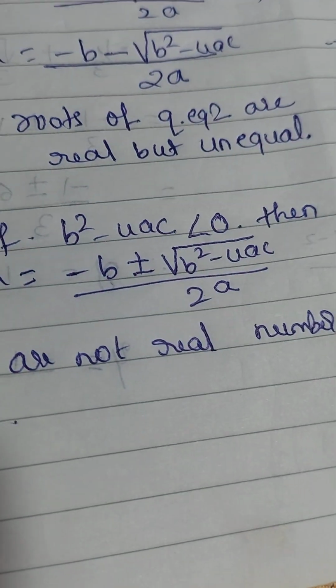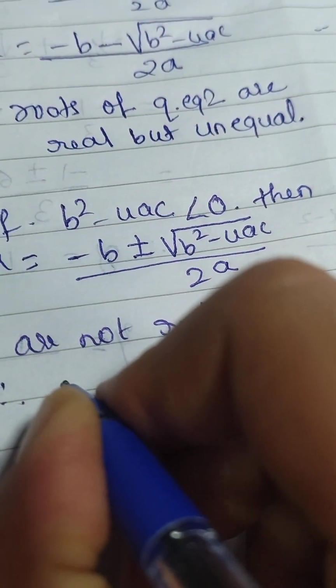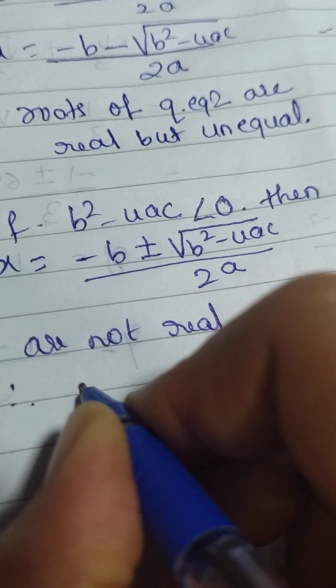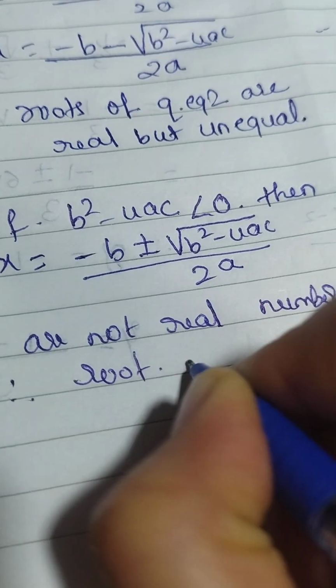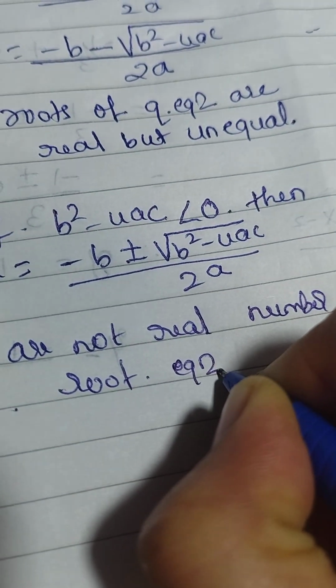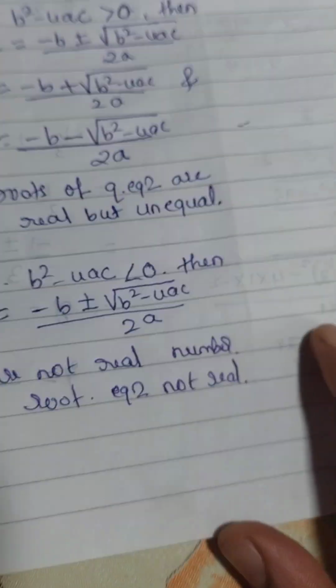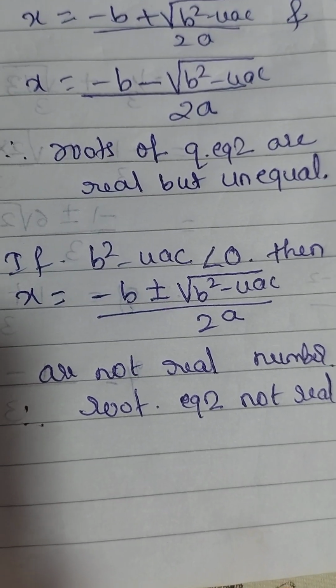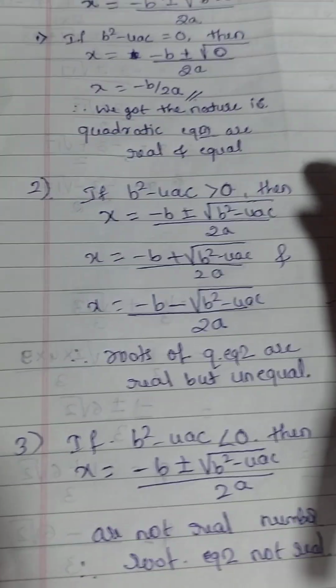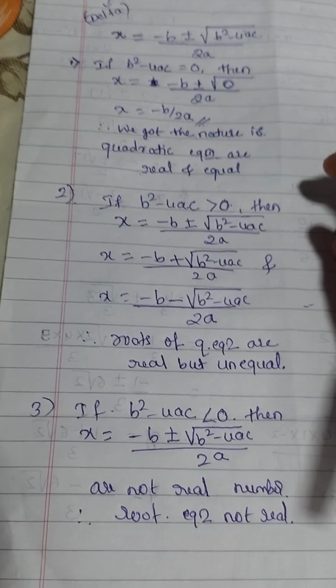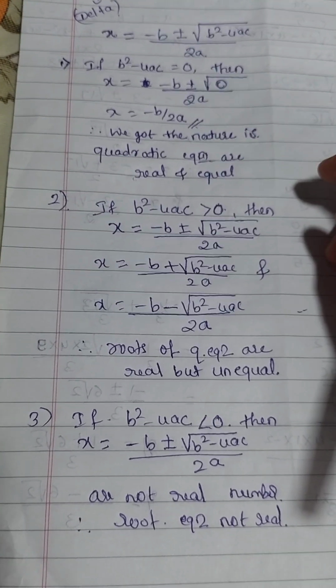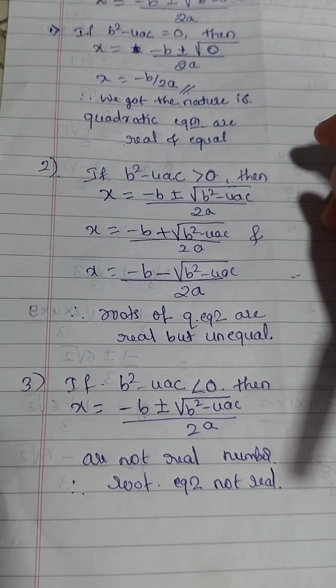Then the roots of quadratic equation are not real numbers. Getting? These are the three conditions that express the nature of a quadratic equation.